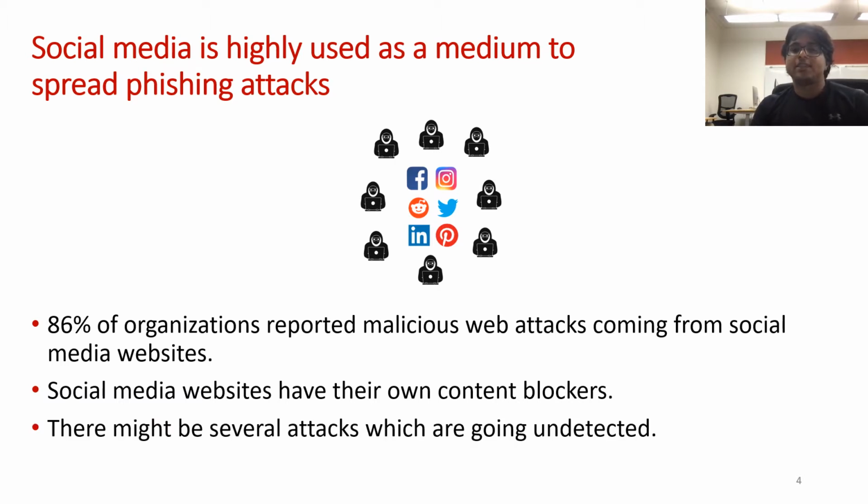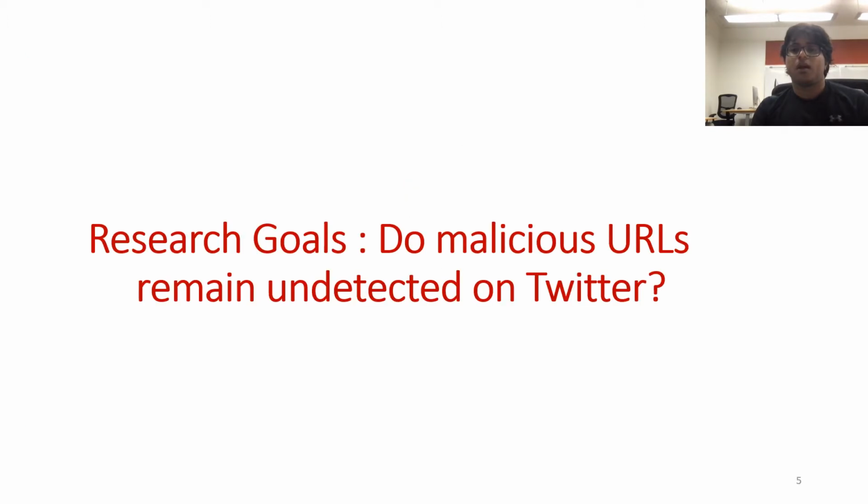However, the ease at which users are frequently getting exposed to these attacks while using social media websites hints to the fact that several threats might still be getting undetected. In this work, we are focused on finding how and why malicious URLs might be going undetected on Twitter.